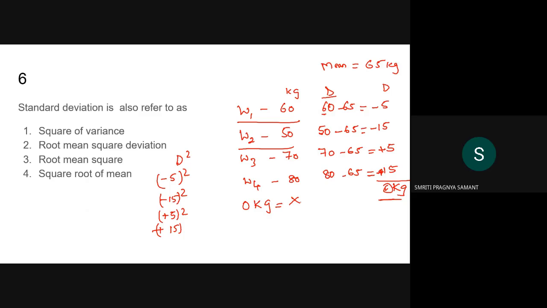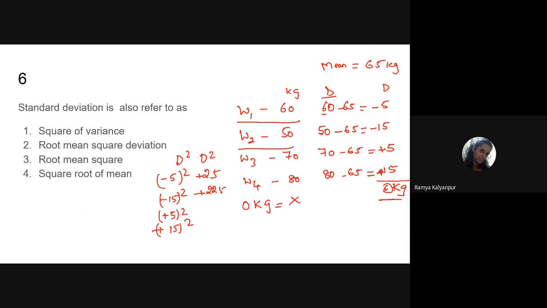Okay, calculate. Now what we will get? So d square equals 25, then 15 into 15. How much is 15 into 15? It is 225.